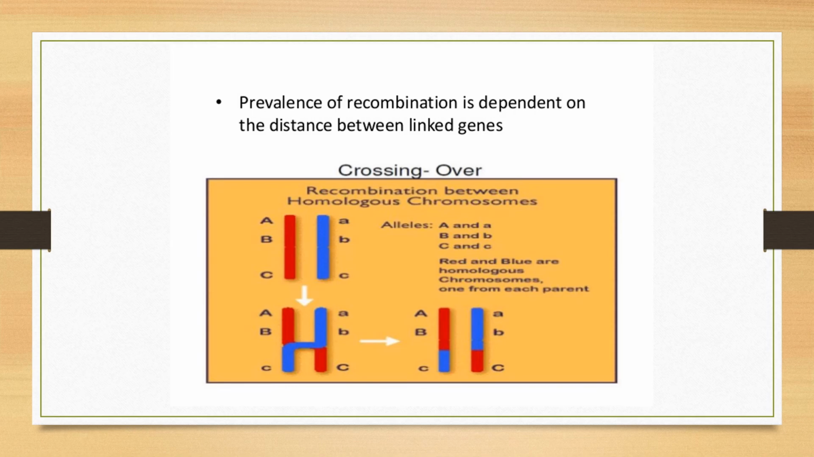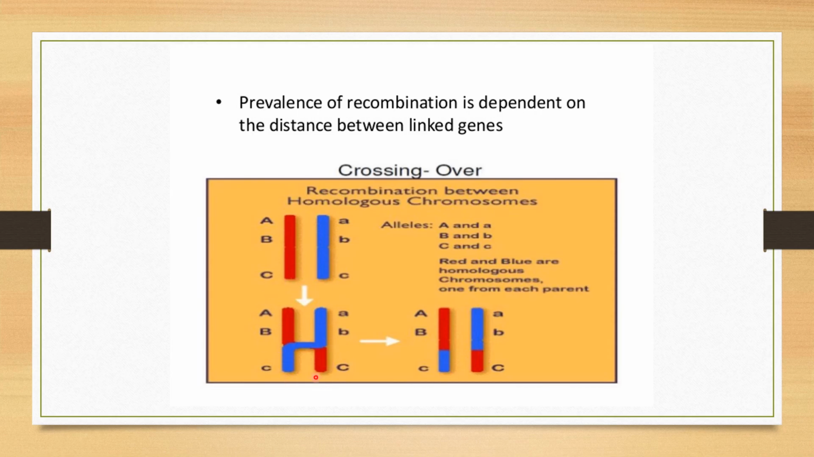Prevalence of recombination is dependent on the distance between the linked genes. I already explained this: depending on the distance between two genes, the recombination is obtained. Crossing over, recombination between homologous chromosomes. Here A, B, C are alleles: capital A, small a; capital B, small b; capital C, small c. Red and blue are the homologous chromosomes, one from each parent, one from the male and the other from the female.